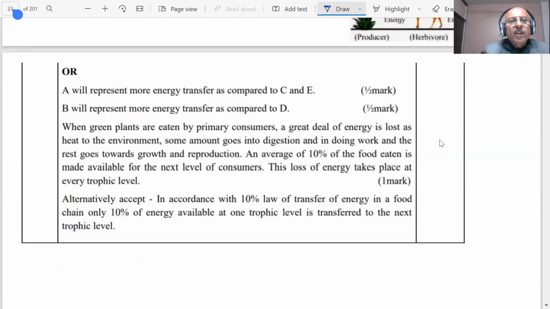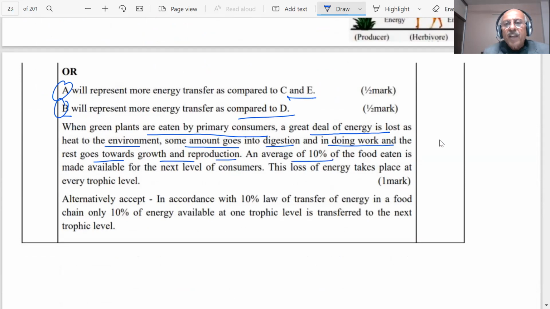It says A will represent more energy transfer compared to C and E. B will represent more energy transfer as compared to D. When green plants are eaten by primary consumers, a great amount of energy is lost as heat to the environment. Some goes into digestion and in doing work, and the rest goes toward growth, and on average, by the 10% rule, 10% of the food eaten is made available for the next level consumer.